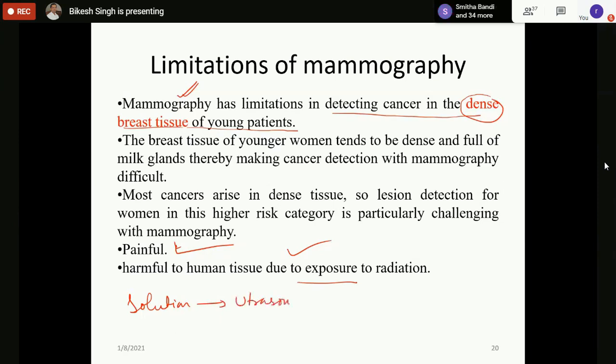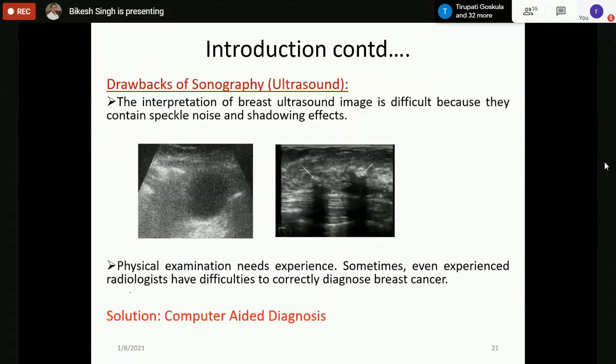Why is ultrasound a solution? Because ultrasound is based on sound waves. It is not radiation. It is not harmful to the human body like X-rays. But the problem with ultrasound images is that they include a lot of noise. The resolution of a mammogram is very good, but in the case of ultrasound, the resolution is very poor.